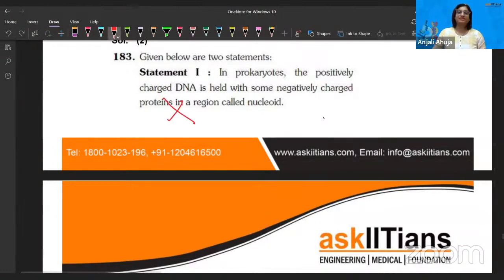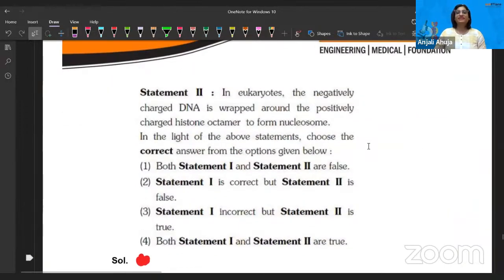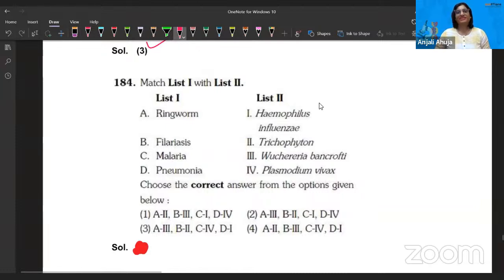The statement is wrong. Histone proteins are present in eukaryotes only. In eukaryotes, histone H1, H2A, H2B, these proteins are there. So yes, the assertion is wrong. Statement 1 is wrong. Statement 2 is true. Correct. Let's move forward. Okay, next is ringworm.